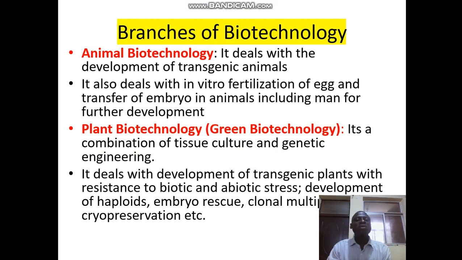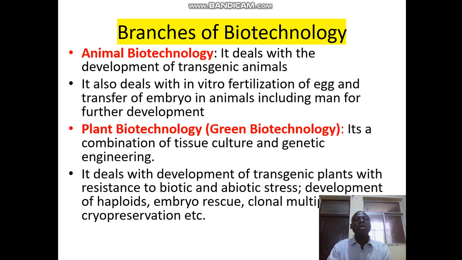Number one branch of biotechnology that we have here is animal biotechnology. This deals with the development of transgenic animals for the purpose of producing milk and also meat that will be resistant to diseases. It also deals with the in vitro fertilization of eggs and transfer of embryo in animals, including man, for further development.